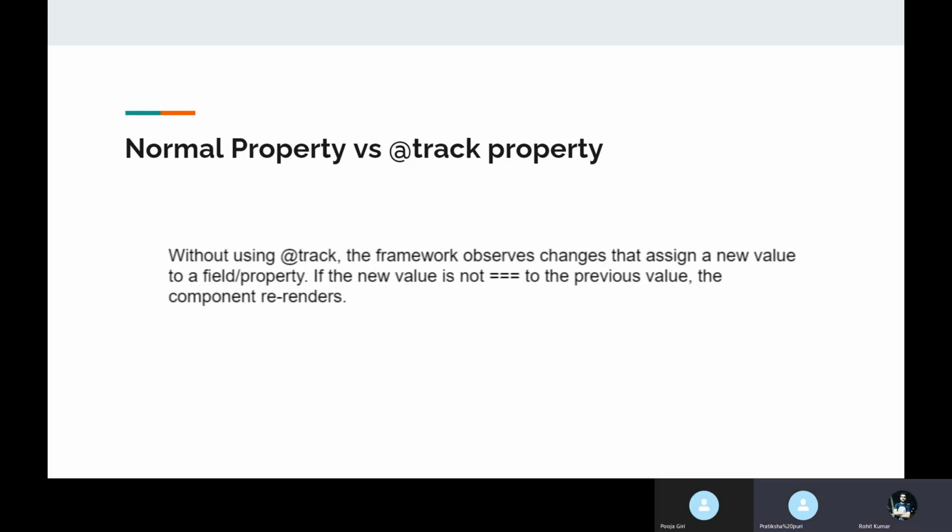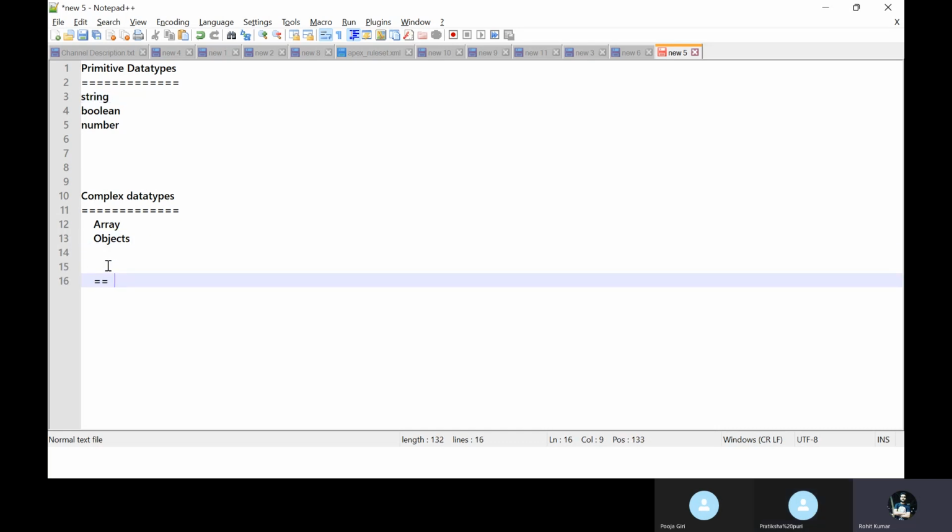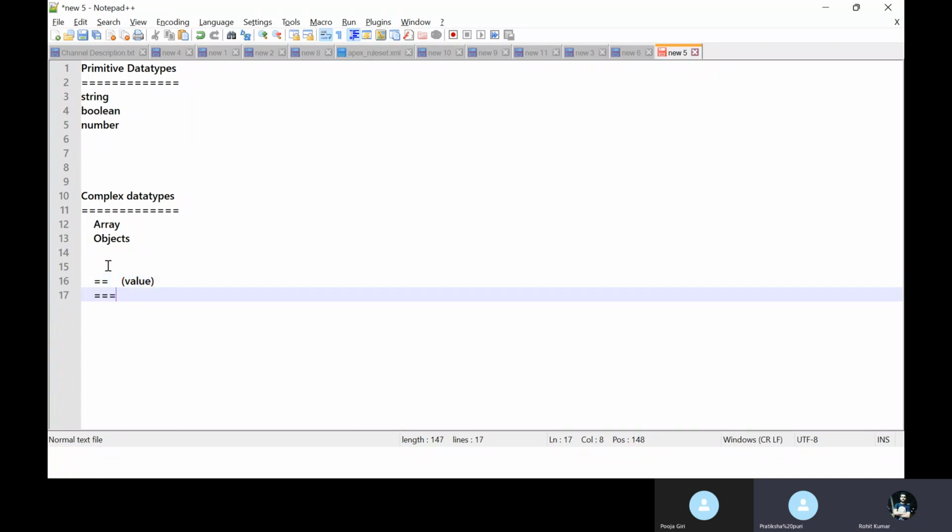Okay, no worry. Double equal to is basically used for the value, and triple equal to checks value plus type. Suppose you have 2 equal to 2, that is true.